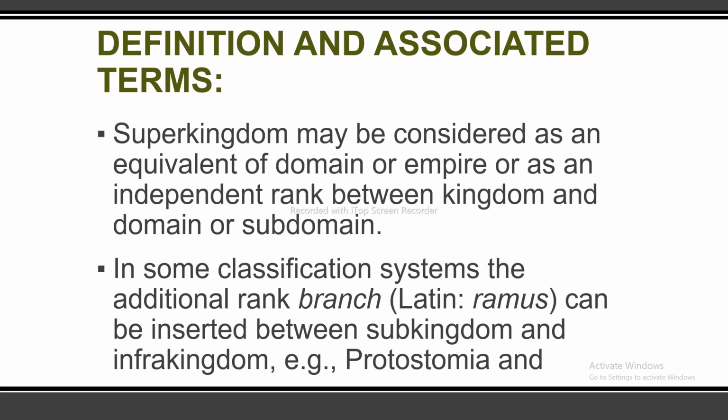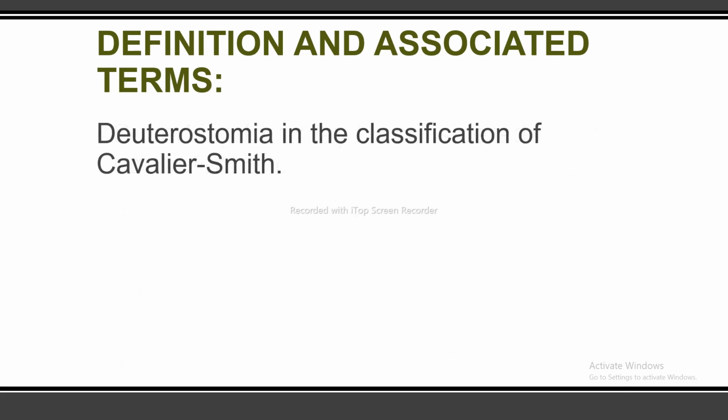In some classification systems, the additional rank branch, in Latin called remus, can be inserted between subkingdom and infrakingdom. An example is Protostomia and Deuterostomia in the classification of Cavalier-Smith.